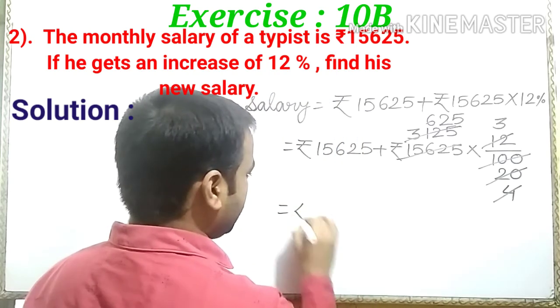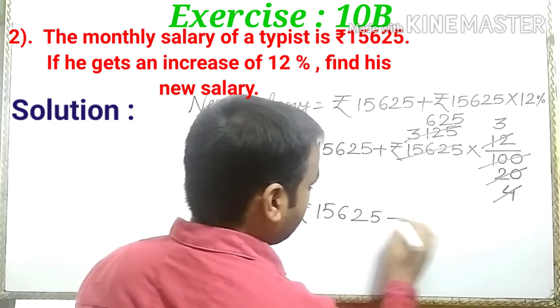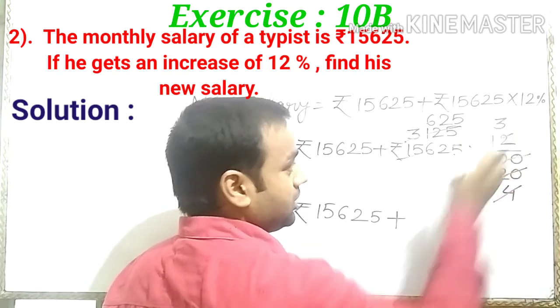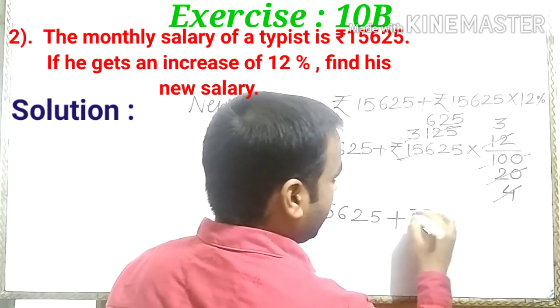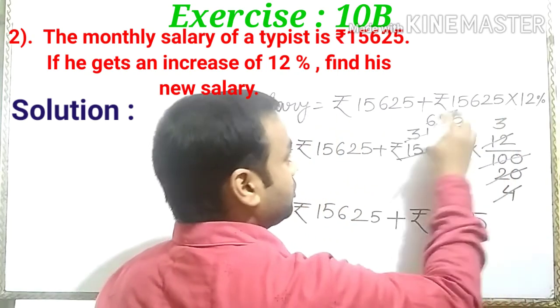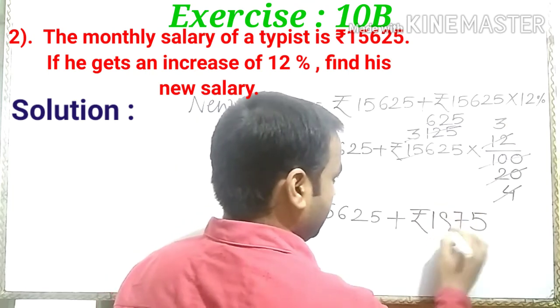So we can write 15,625 plus 625 into 3. So we multiply here. 3 5s are 15, carry 1. 3 2s are 6 plus 1 is 7, and 3 6s are 18.